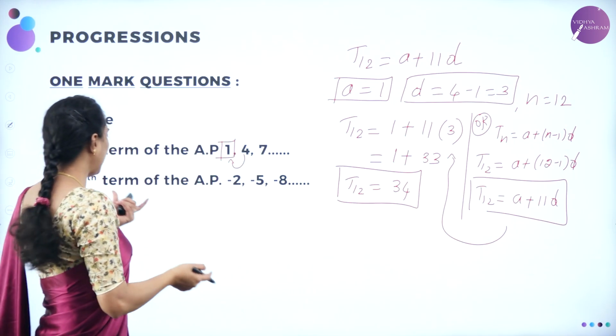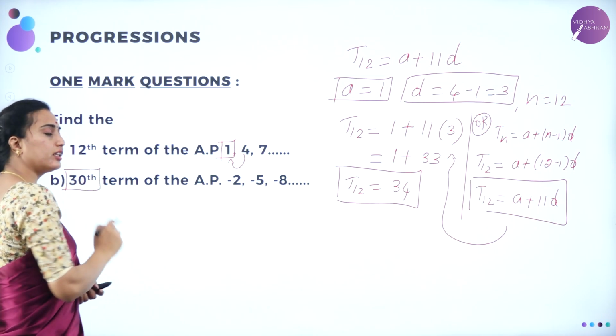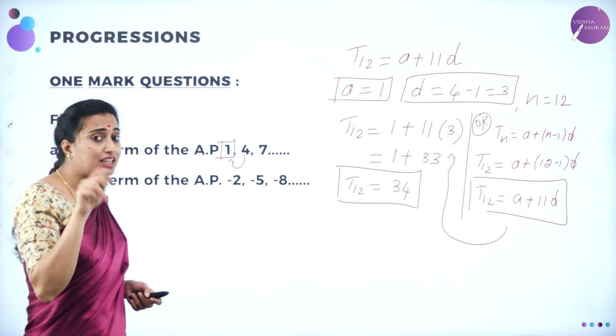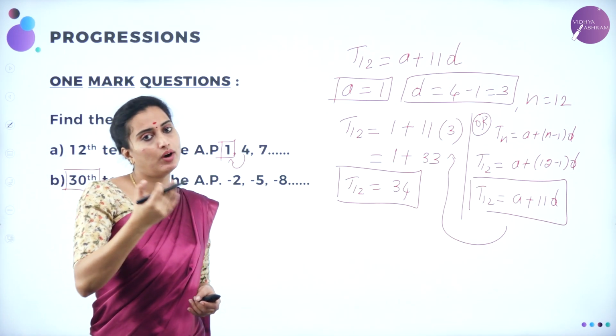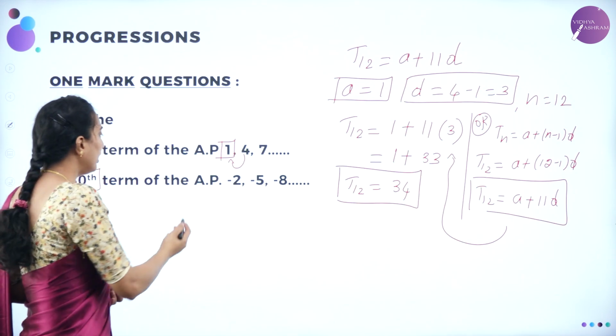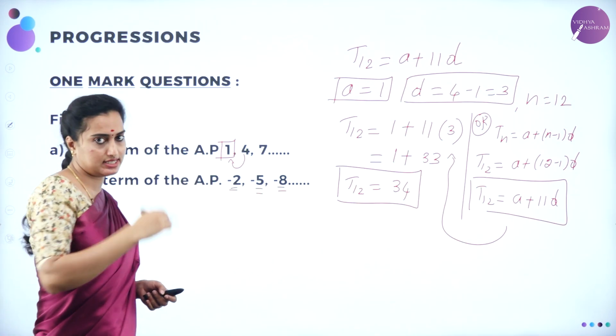Now we'll move on to the second question they have given. Find the 30th term. 30th term is T30. T30 can be written as what? A plus 29D, one term lesser. That's it. Now here the AP they have given is minus 2, minus 5, minus 8, etc.